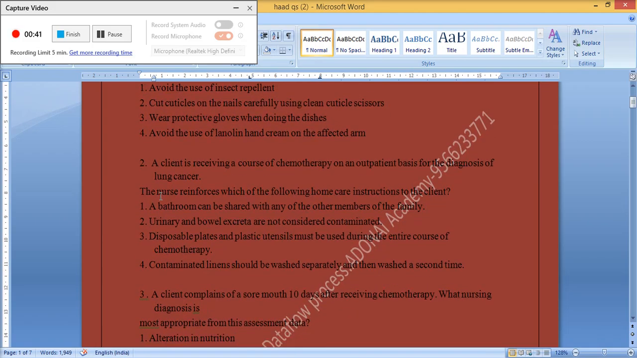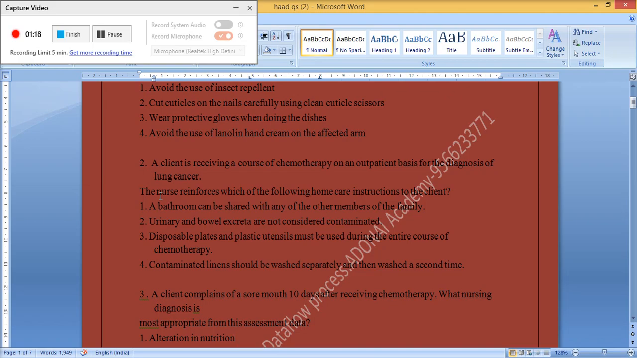2. A client is receiving a course of chemotherapy on an outpatient basis with the diagnosis of lung cancer. The nurse reinforces which of the following home care instructions to the client? 1. A bathroom can be shared with any one of the members of the family. 2. Urine and bowel excreta are not considered contaminated. 3. Disposable plates and plastic utensils must be used during the entire course of chemotherapy. 4. Contaminated linens should be washed separately and then washed a second time.